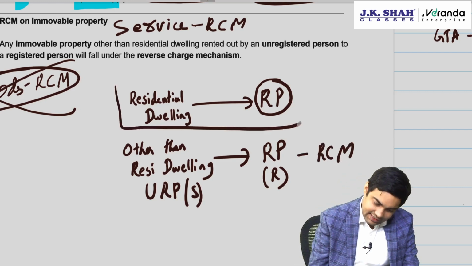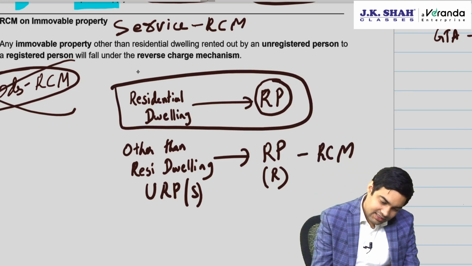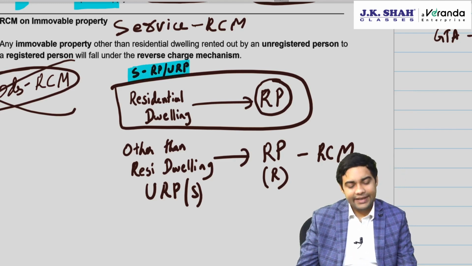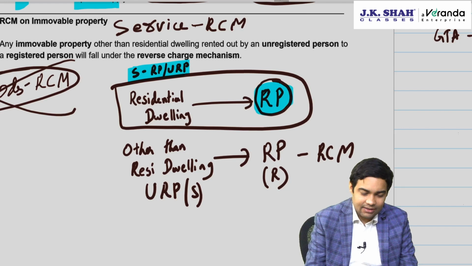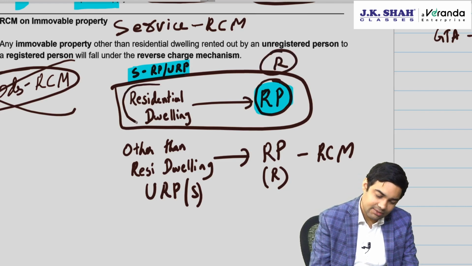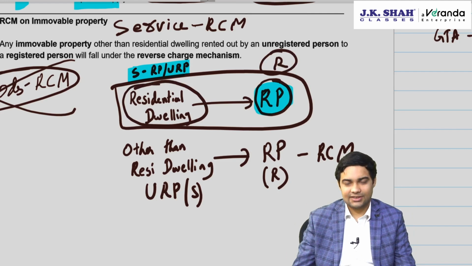In the first case, which is already there in your syllabus, supplier can be registered or unregistered, doesn't matter. It will be a case of RCM because what matters is who is recipient, because here there is plain language, residential dwelling given on rent to a registered person.